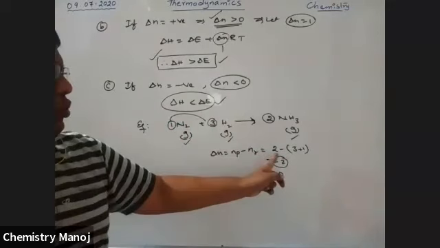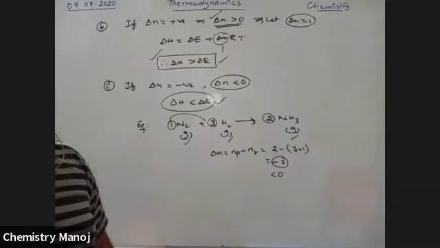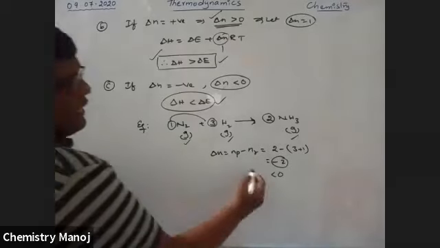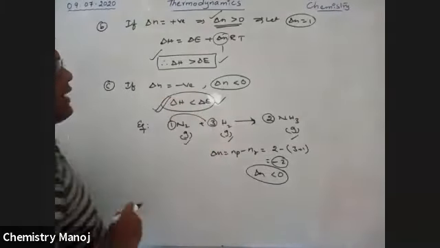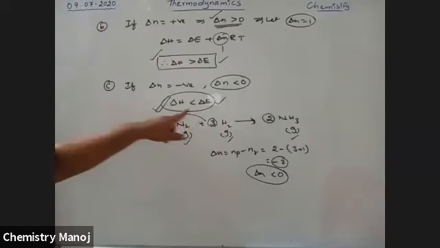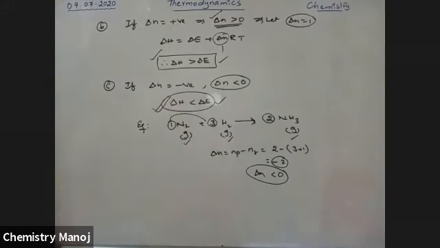So 2 minus 4 is equal to minus 2, which is less than 0. Because delta N is less than 0, delta H is less than delta E. For this reaction, the heat content of the system at constant pressure is always less than the heat content of the system at constant volume.